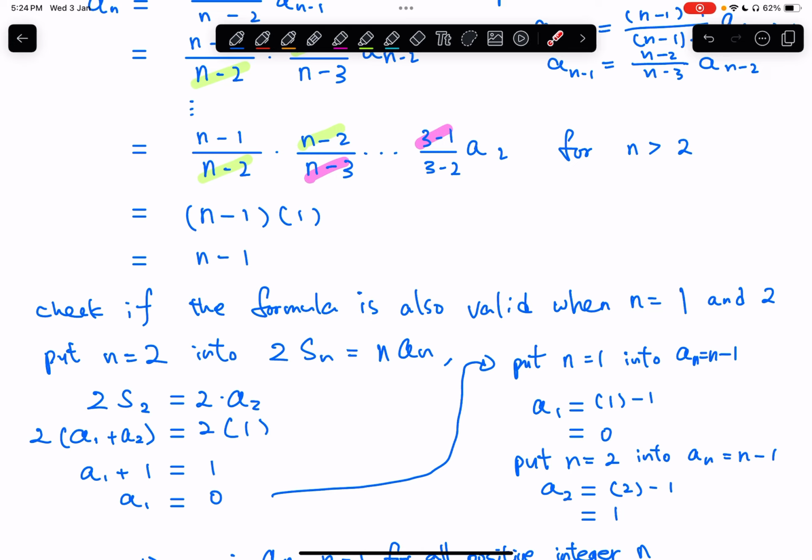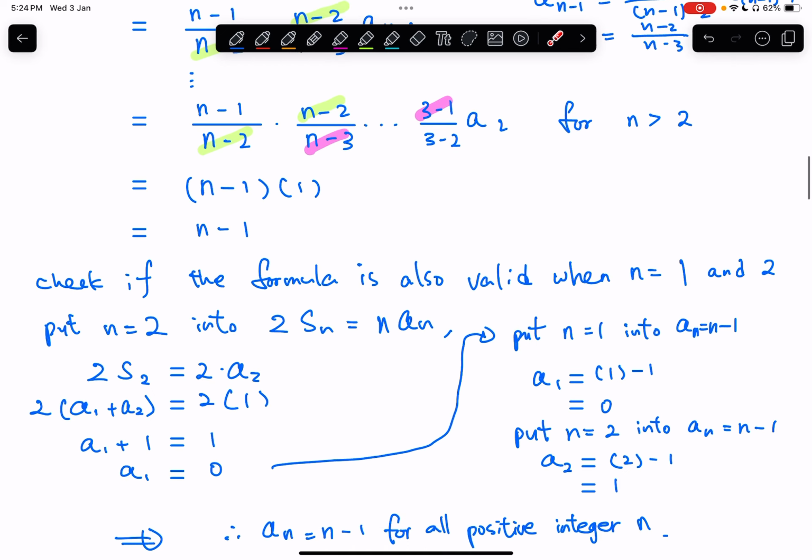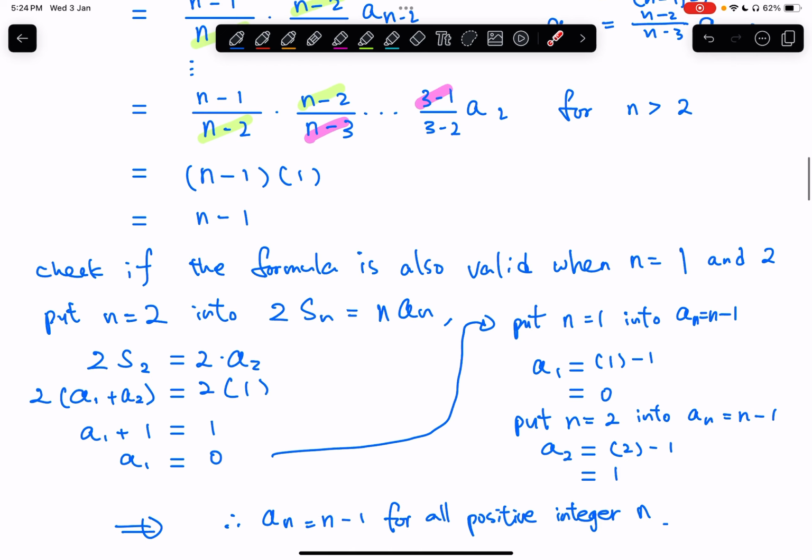And then lastly, just put n equals 2 into the general formula. Okay, and then a2 equals 1, the same as the given information. So therefore, we conclude that an equals n minus 1 is really the general formula for all positive integer n. Okay, so that's it for part 1.